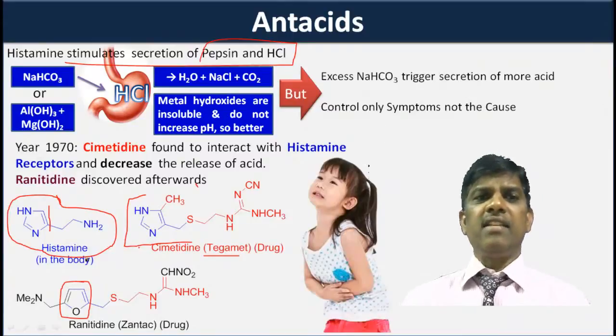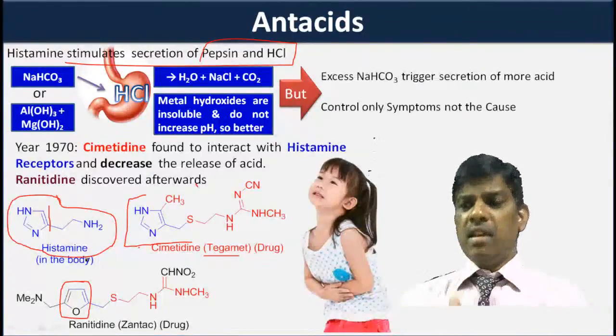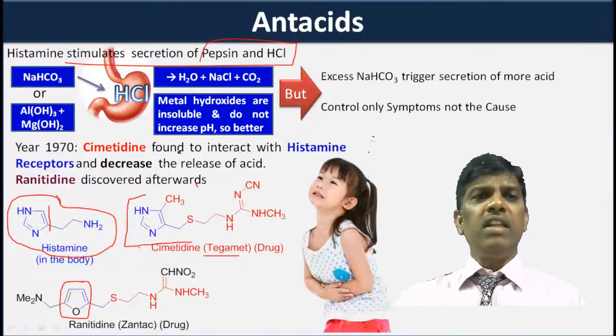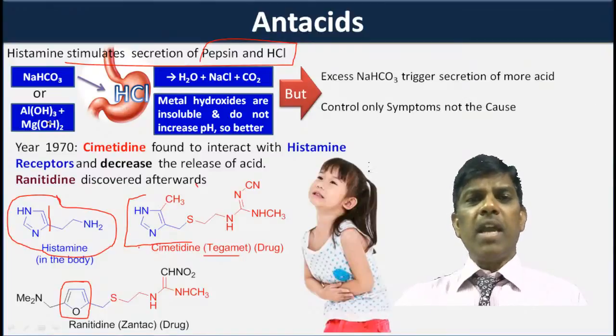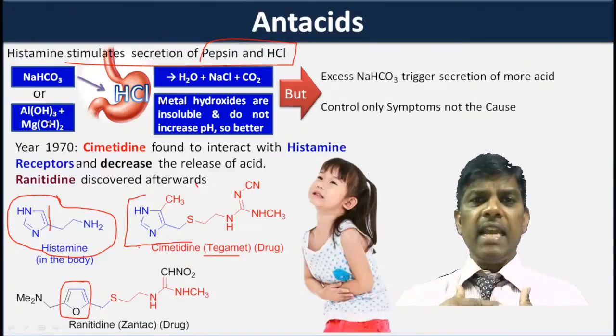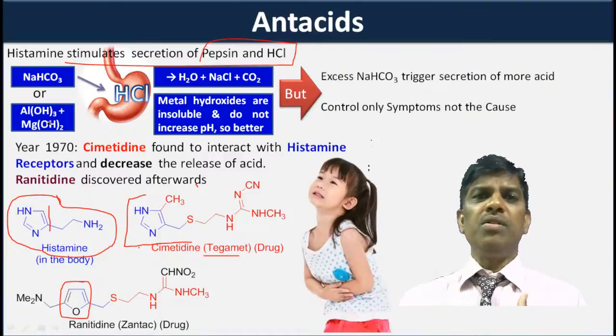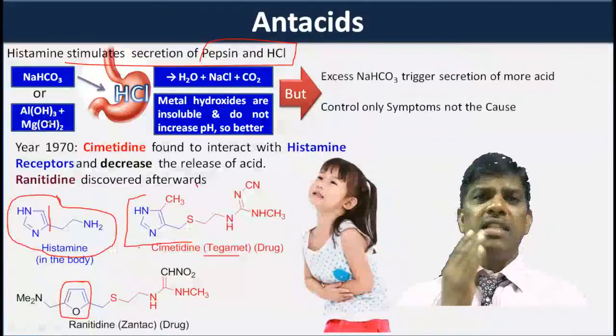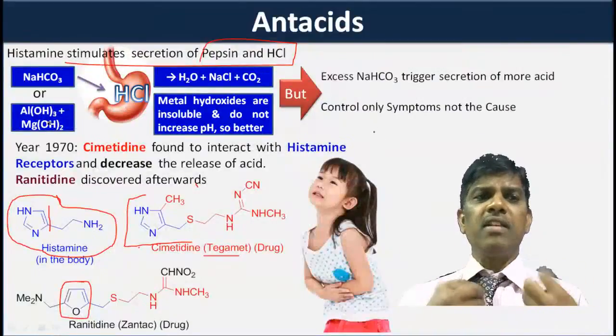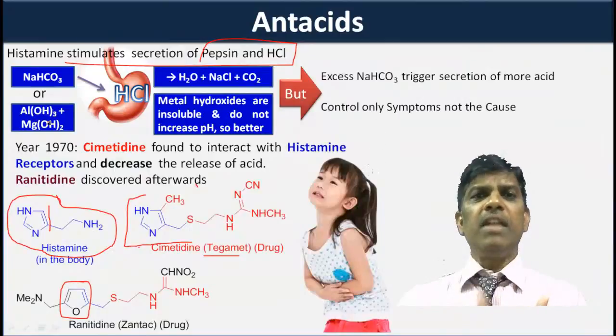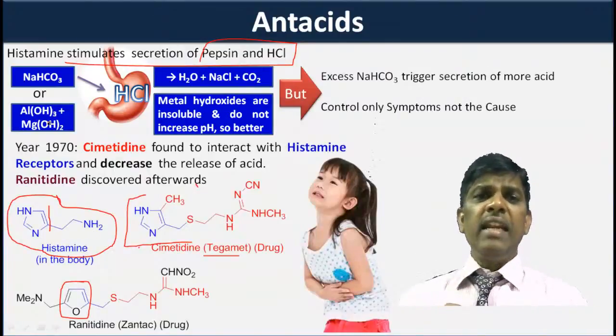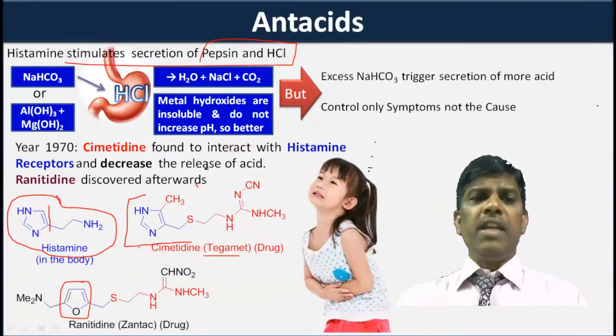This is how antacids work. So in this slide, what are the important things? Sodium bicarbonate triggers excess secretion of HCl, so it is not advisable to take. Next, aluminum hydroxide and magnesium hydroxide, also known as metal hydroxides, are better than sodium bicarbonate in stopping the acidity, but these two drugs act symptomatically, reducing the symptoms. The moment you take them, they neutralize the HCl, but they are not going to treat the cause. Then come cimetidine and ranitidine.